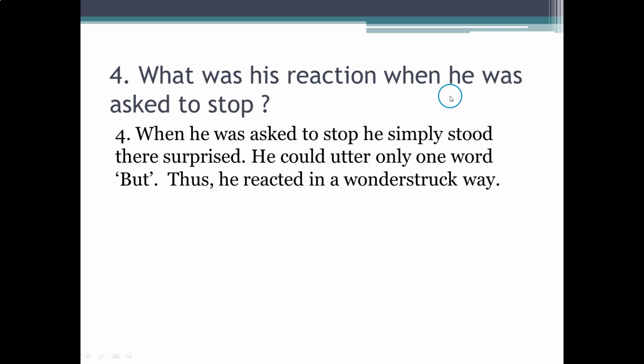What was his reaction when he was asked to stop? Answer. When he was asked to stop, he simply stood there surprised. He could utter only one word, but thus he reacted in a wonderstruck way.